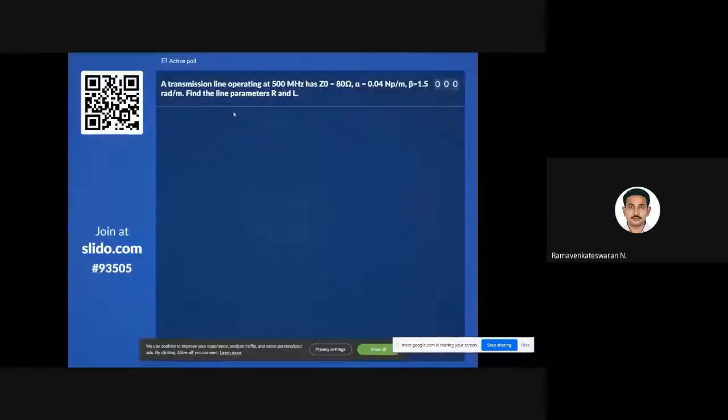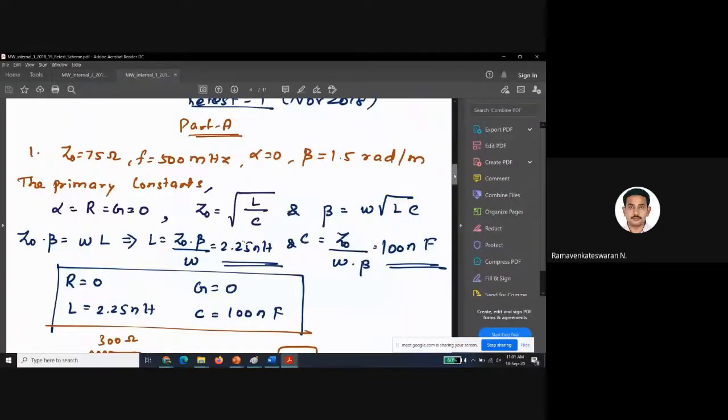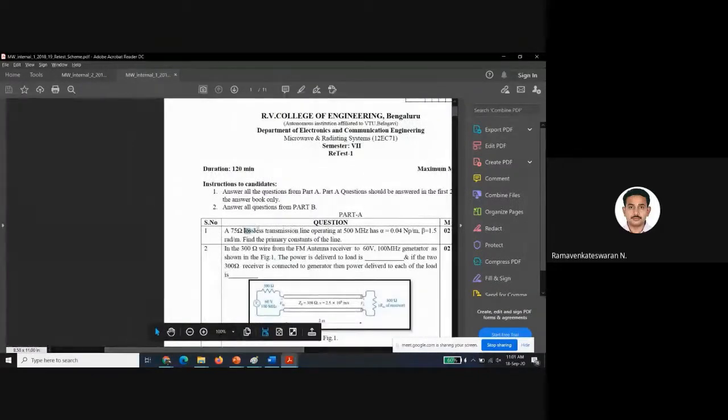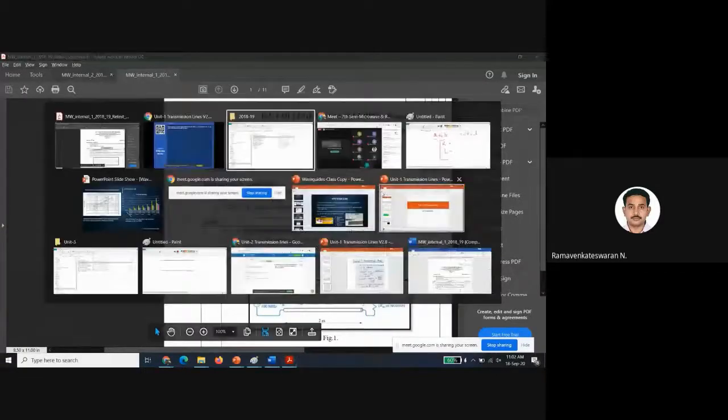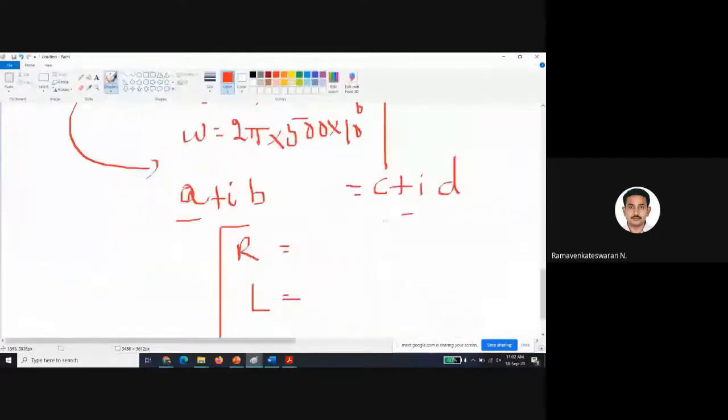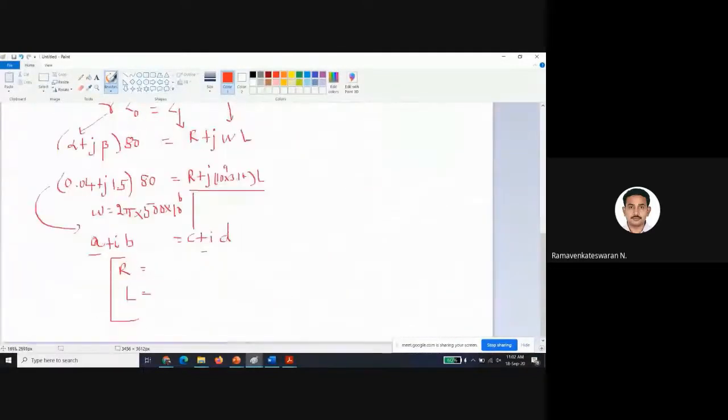Sorry, here there is a mistake. Probably not this question, I've given it wrongly. Actually I put a lossless case here, so it should not be this. Now you find out the answer. All are similar problems only. You find out the answer.